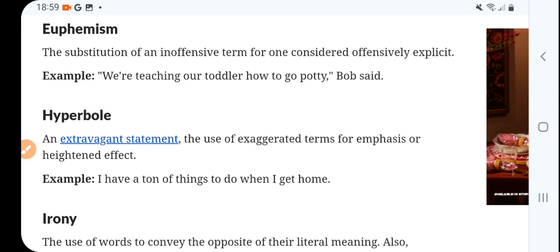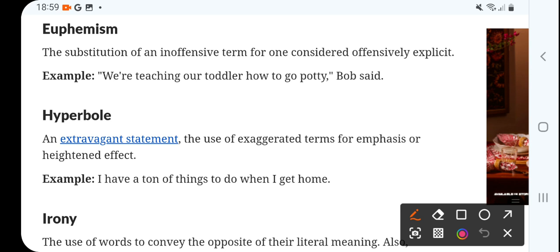That's a euphemism, with the substitution of an inoffensive term for one considered offensively explicit. So potty is an inoffensive term. That's the substitution in how to go potty, right? So this is euphemism.